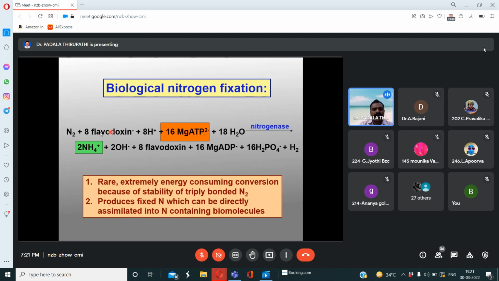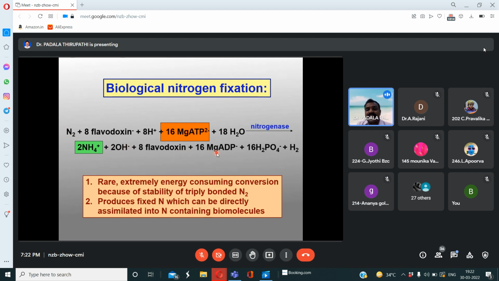So then, dinitrogen, 8 electrons and 8 protons and 16 ATPs and 18 H2O molecules. 18 water molecules are involved in this process. So this nitrogenase enzyme converts dinitrogen, or molecular nitrogen, into two ammonium ions. Two ammonium ions, plus hydrogen.